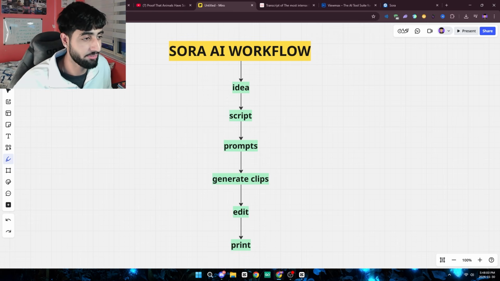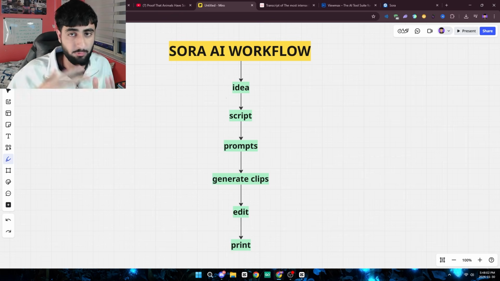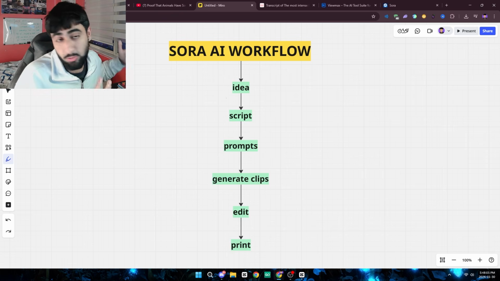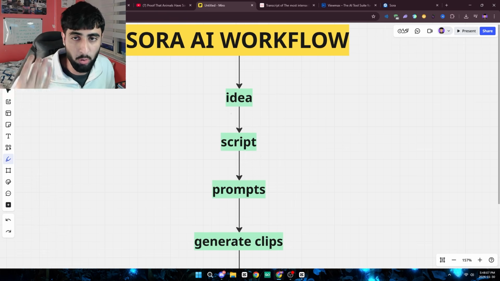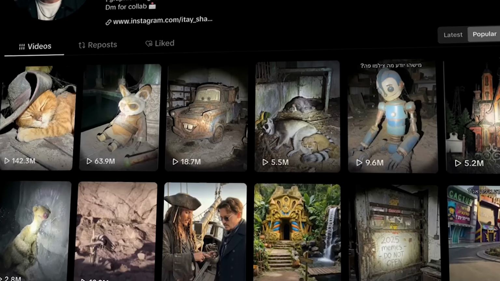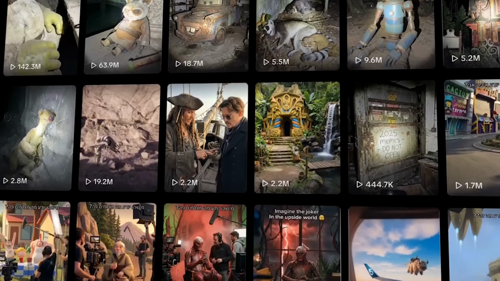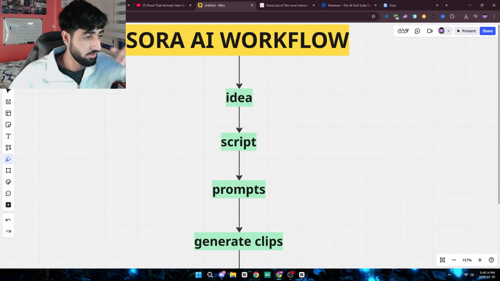All right, so step 1 is actually the idea, which is the most important part, because if you have an idea that is bad, then your video will also naturally be bad. Now, when it comes to your idea, you don't have to overthink this. If you're creative and you see what's going viral and you have your own ideas for what stories will do well, then by all means, go with those ideas.